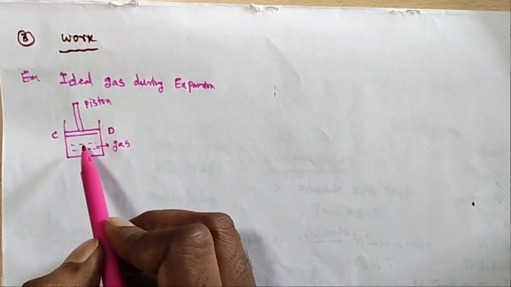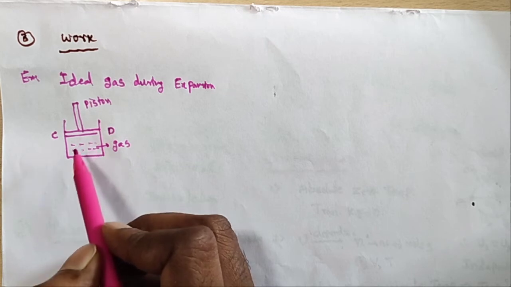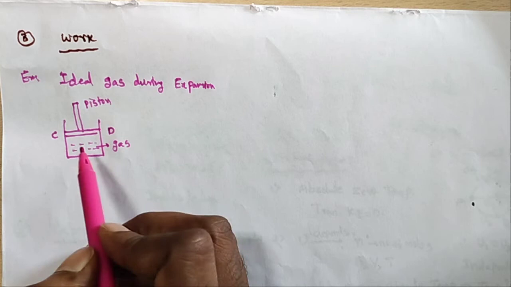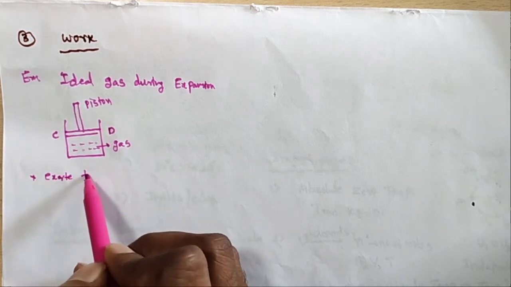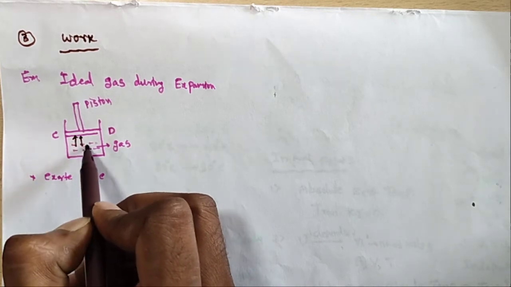On this piston, both the system and the surroundings exert forces. So the force is acting like this.